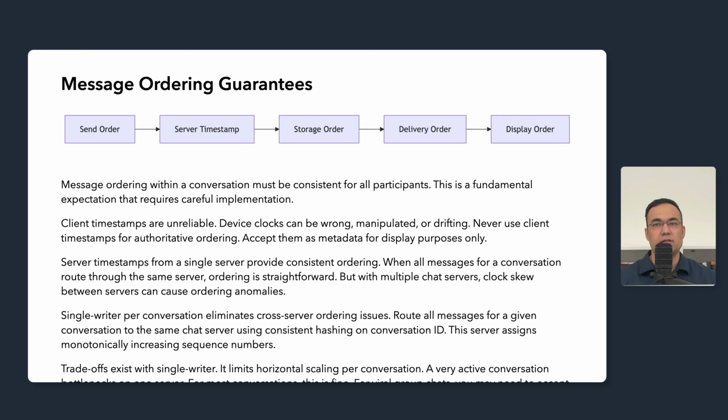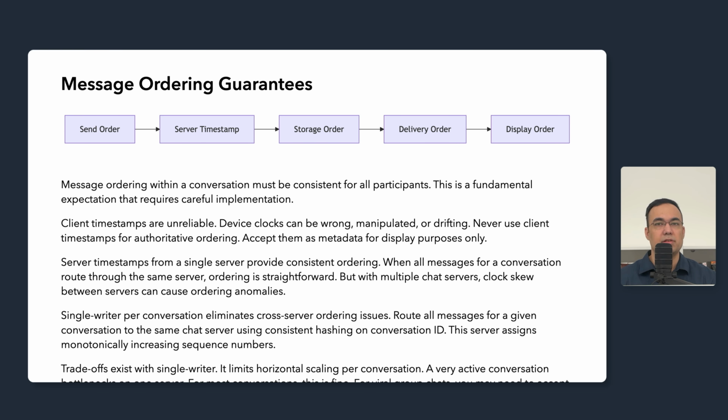For viral group chats that might actually hit this limit, we can accept slightly weaker ordering or implement more sophisticated sequencing with distributed coordination. Display order on clients uses the sequence numbers or server timestamps. Clients sort messages by this value. Late arriving messages insert into the correct position rather than appending at the end. The UI should handle these insertions smoothly without jarring visual jumps.